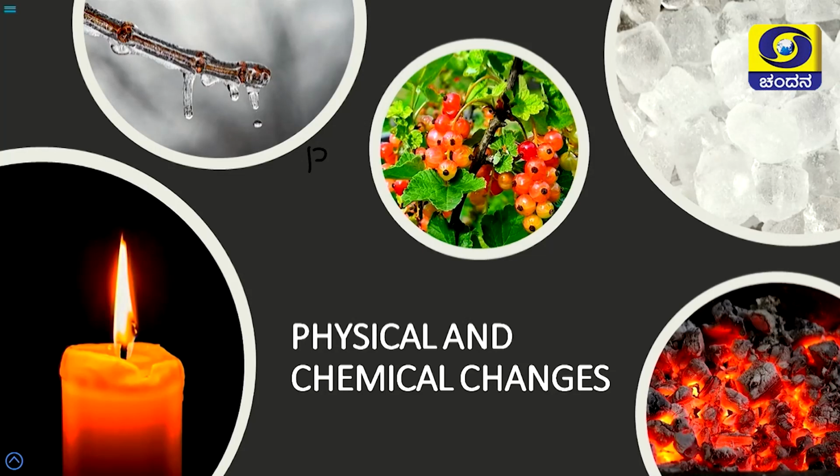What does this picture in the slide represent? Here you can see certain bright red color fruits, and even yellow, right. Some of them are ripened and some of them are unripe fruits. What change might it be? Yes, you are absolutely correct. This is chemical change. How is it chemical change? When the fruit ripens, taste, smell and texture also get changed. The enzymes act on it and the fruits get completely ripe.